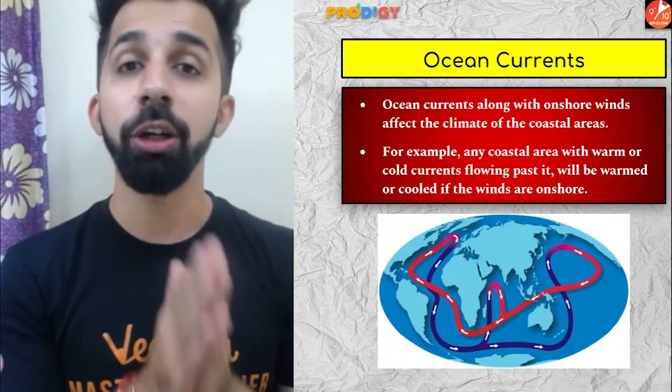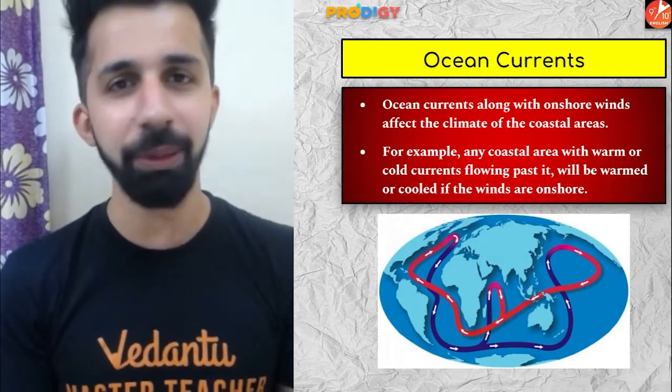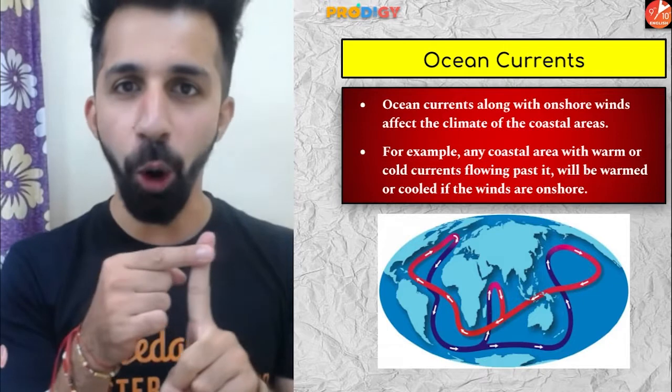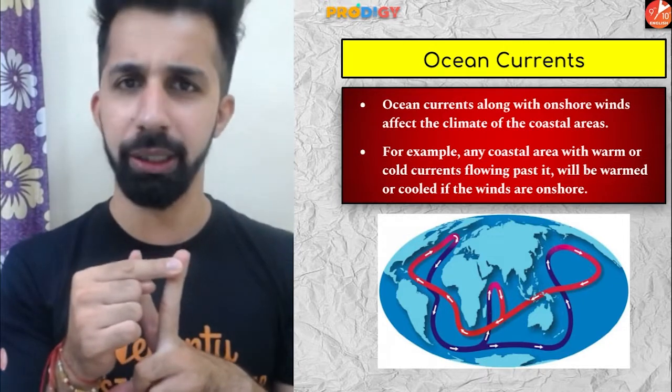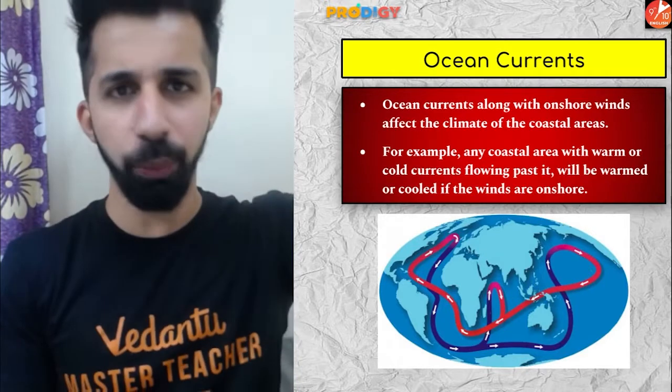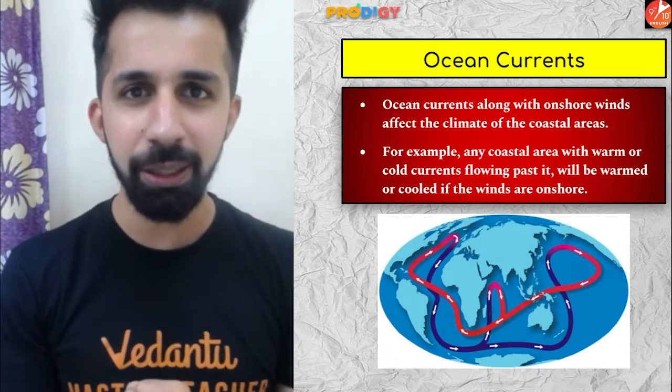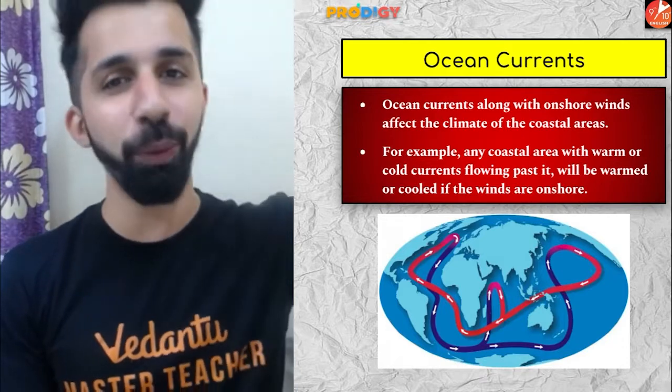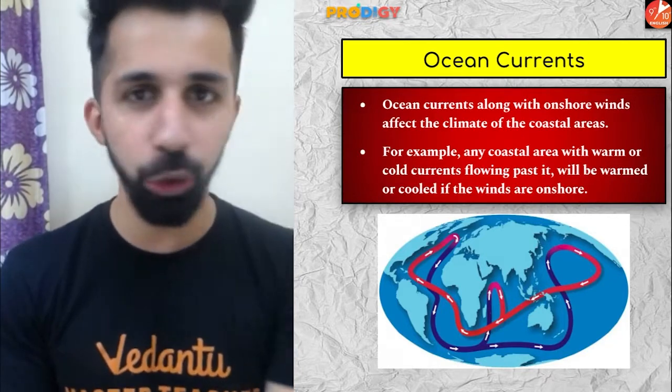All right. Now, guys, surface ocean currents can be classified into two types: warm ocean currents and cold ocean currents. Generally, the currents which move from equator towards the poles, those are warm ocean currents, and the ocean currents which move from poles towards the equator, those are cold ocean currents.